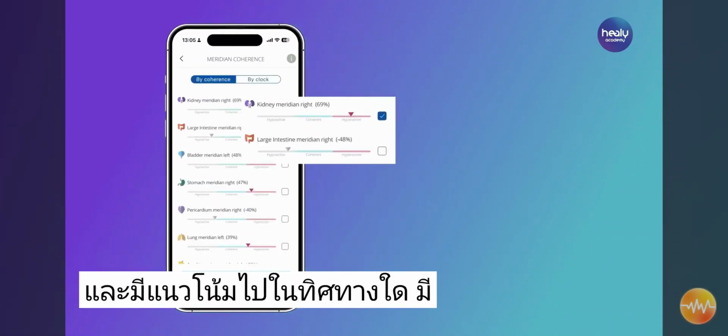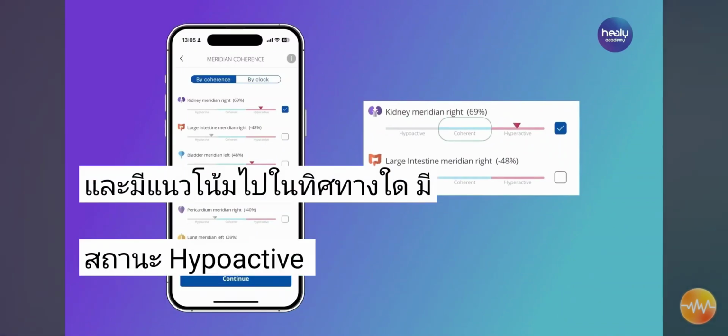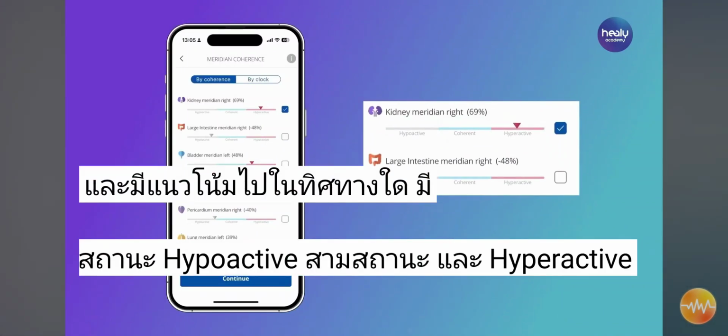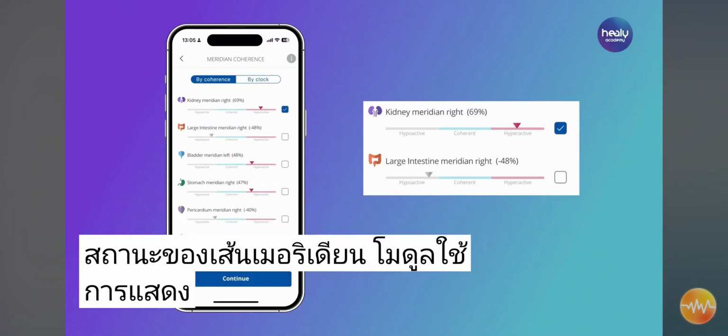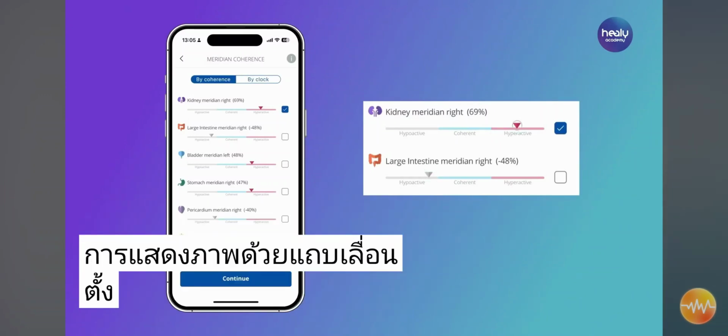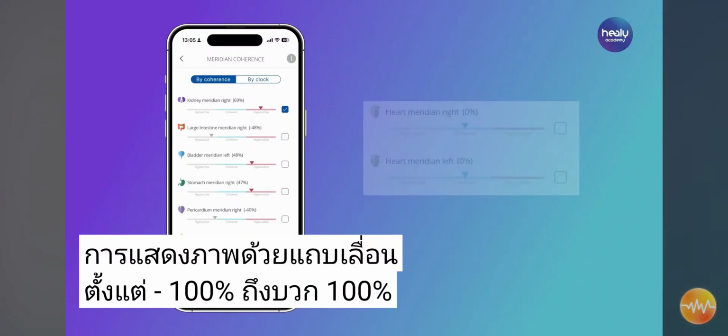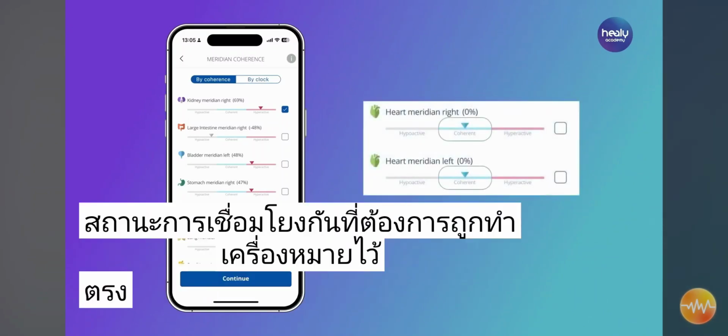There are 3 states: hypoactive, coherent, and hyperactive. To display the status of the meridians, the module uses a visualization with sliders ranging from -100% to +100%. The desired state of coherence is marked in the middle.